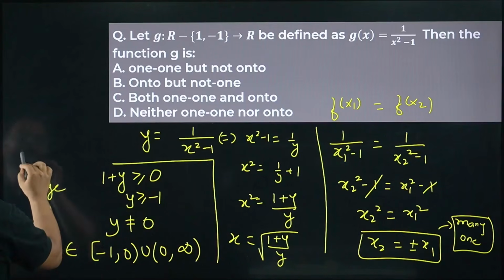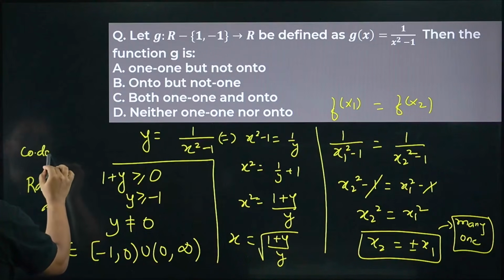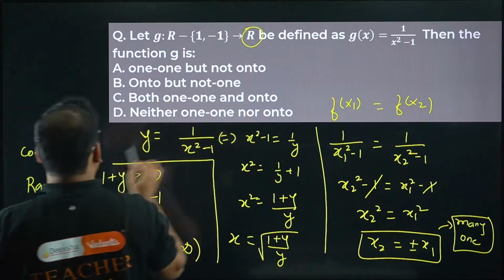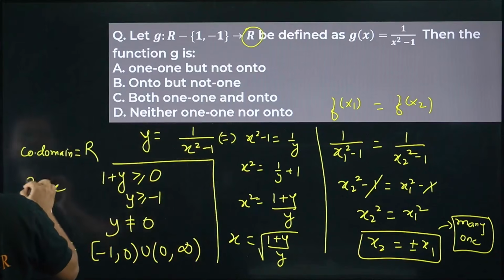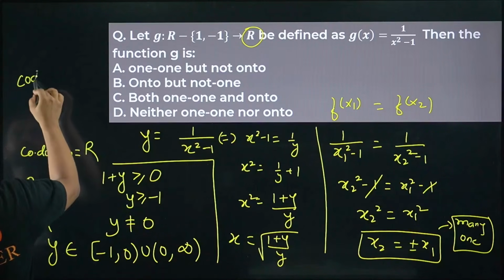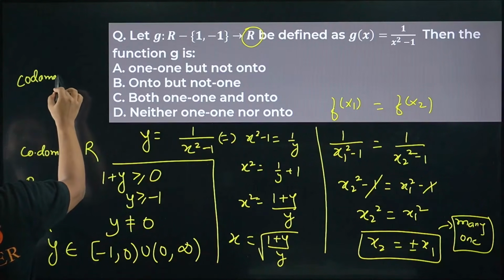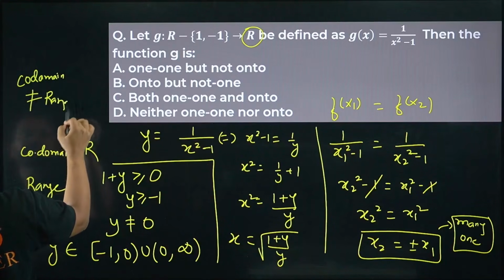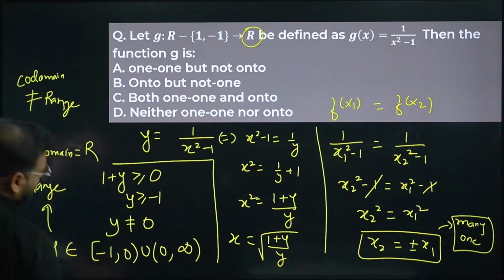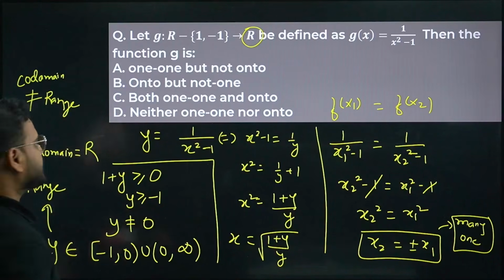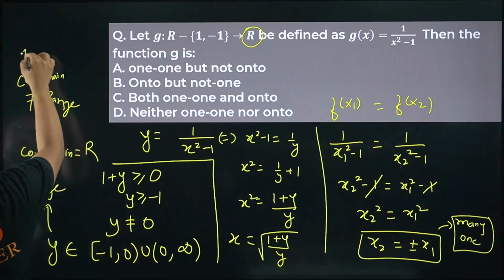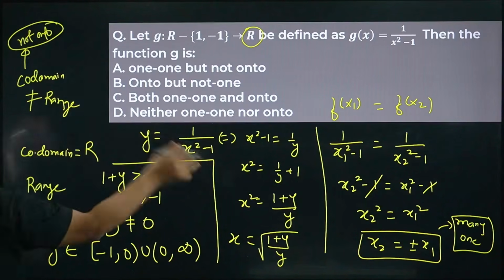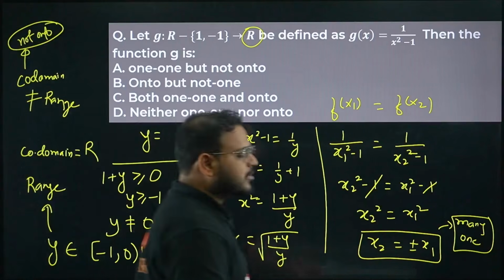And what's your codomain? Your codomain is what? It is all real. You can say this directly from here, these two are not equal. So your codomain is not equal to your range. It means what? Not onto function. Not onto function. The given function to you is neither 1 1 nor onto.